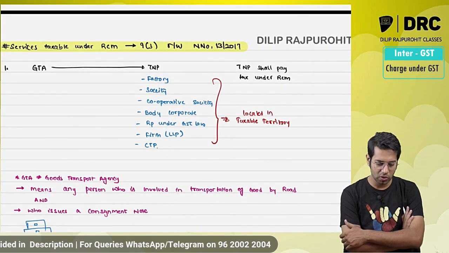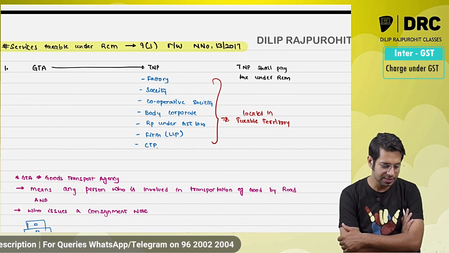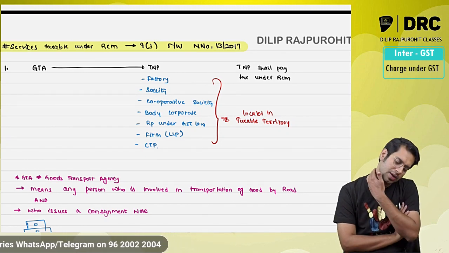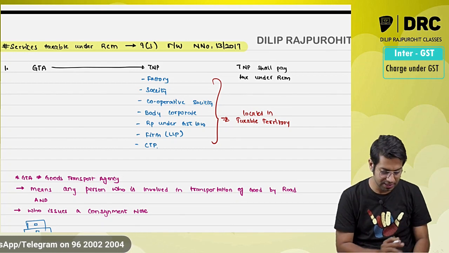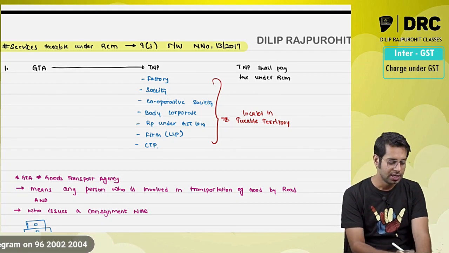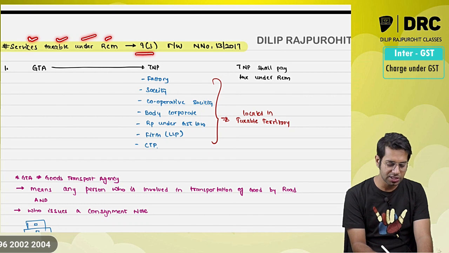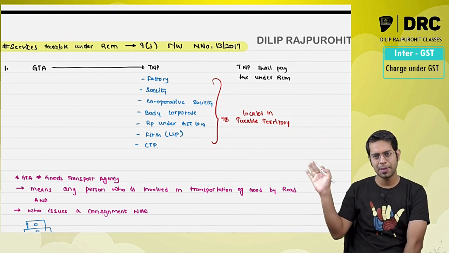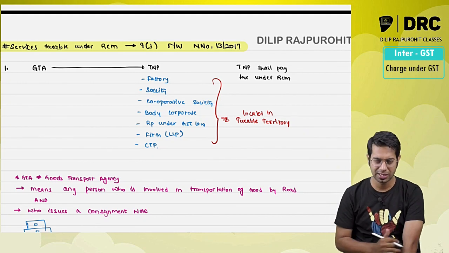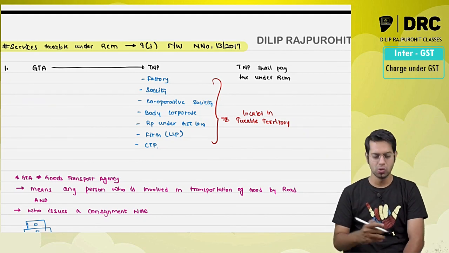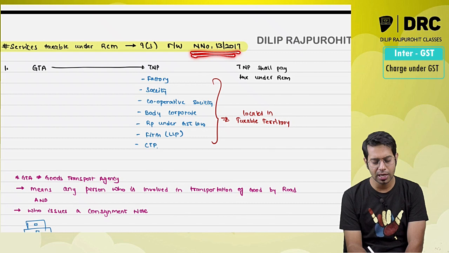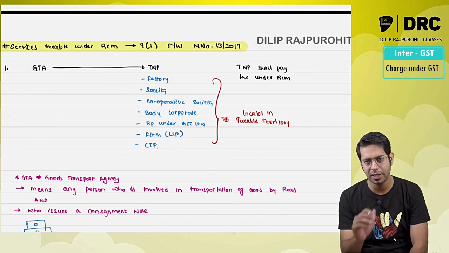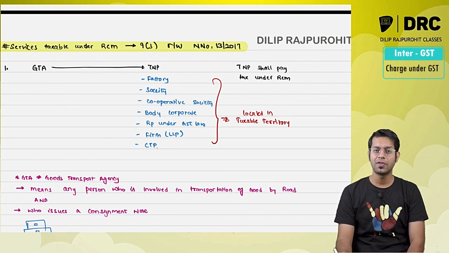Okay, let us go to the next point, which is services taxable under reverse charge. What are the different services which are taxable under reverse charge? Services taxable under reverse charge, section 9 subsection 3. Now whenever there is a question coming on reverse charge, section 9 subsection 3, then you should give reference to this notification. As per notification number 13/2017, on these services the tax is required to be paid by the recipient under reverse charge. Now what are the different services?